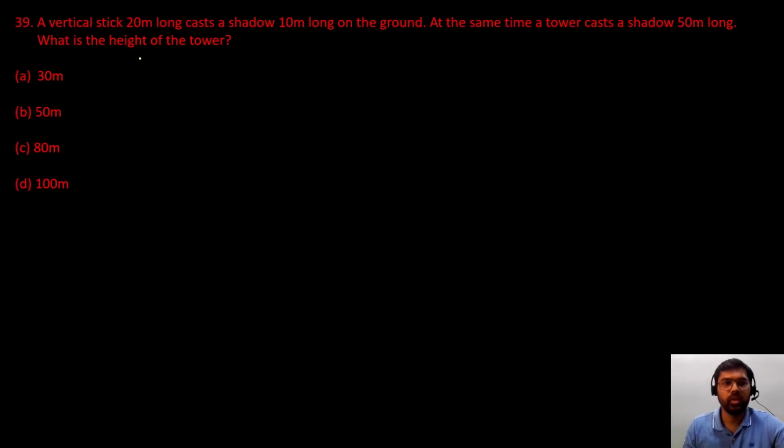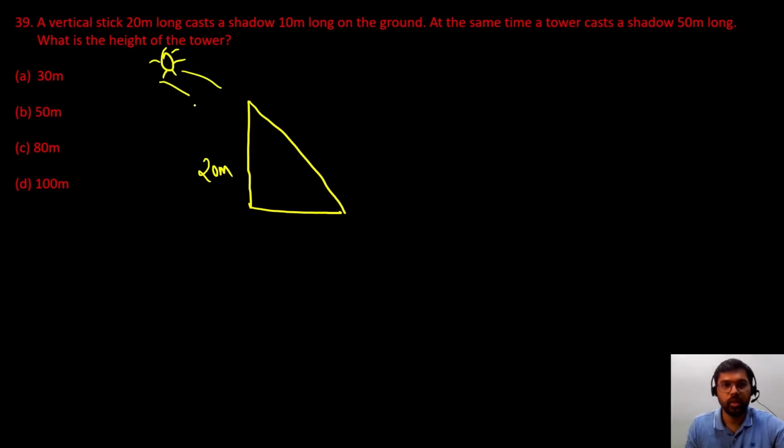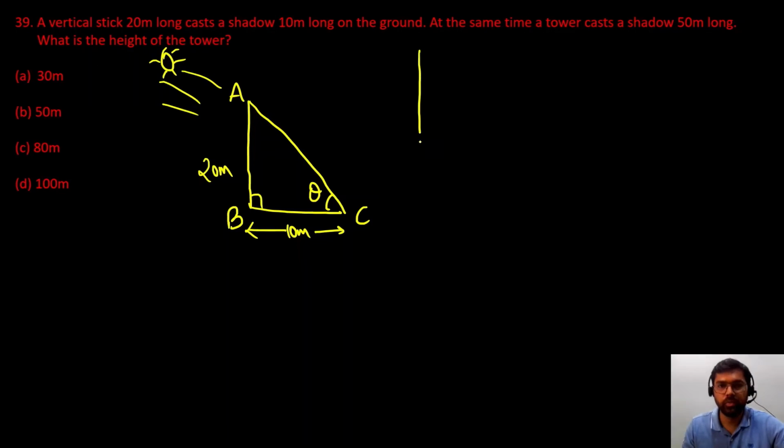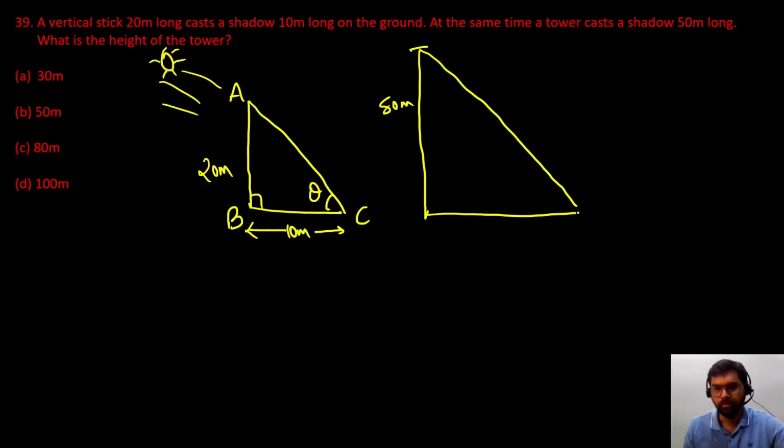Next question: we are given a vertical stick. How long? 20 meter, and it is casting a shadow. Let us imagine a sun here. So sun rays are coming and it is casting a shadow whose length is 10 meter. Let this be a right angle triangle ABC. This angle be theta. Similarly, a tower is also there which is 50 meter in length. So this is also casting a shadow. Let us name this triangle as DEF.